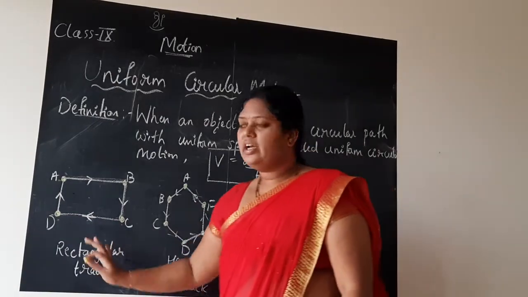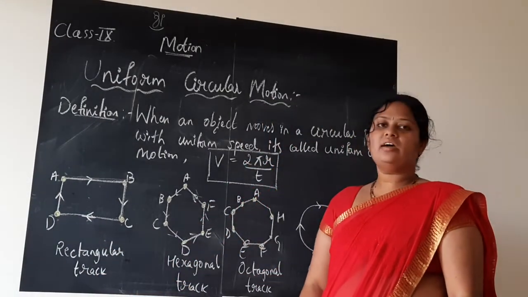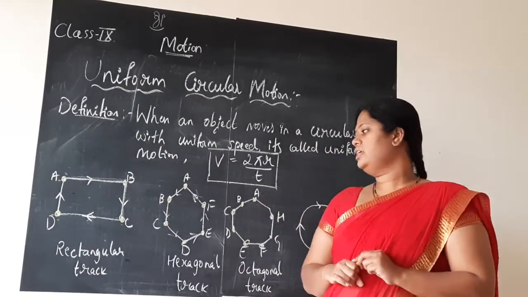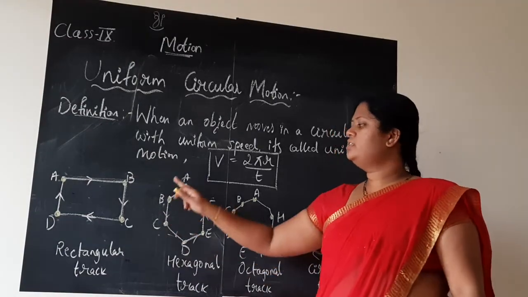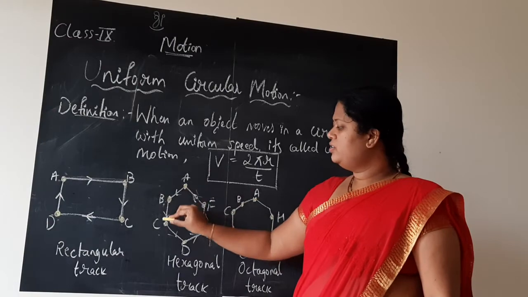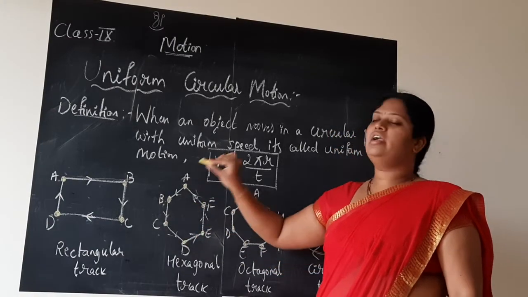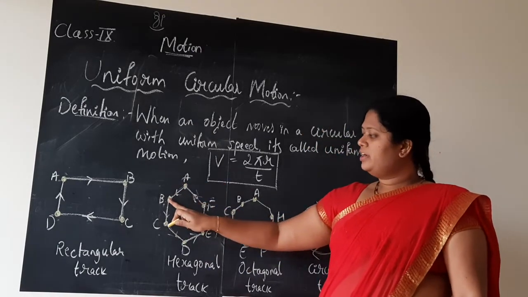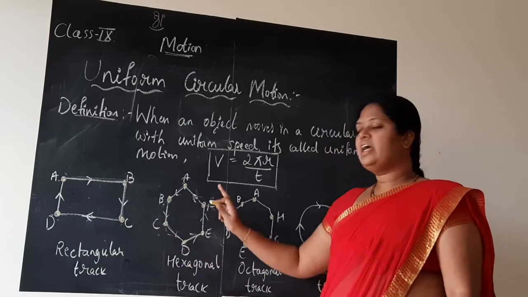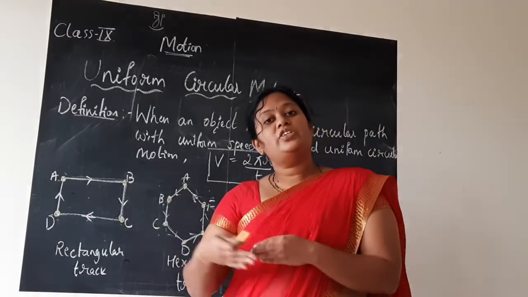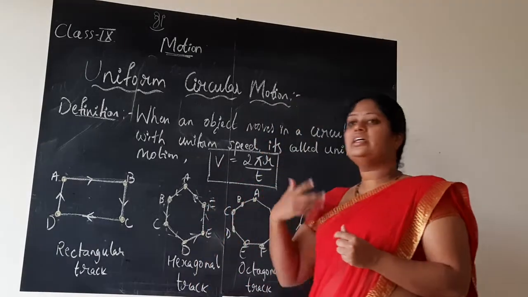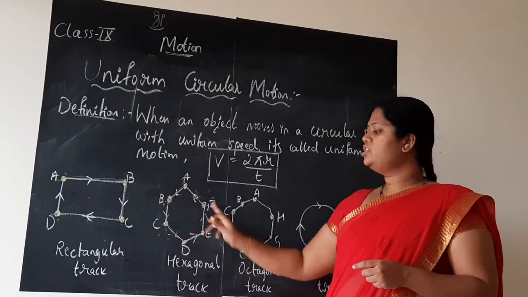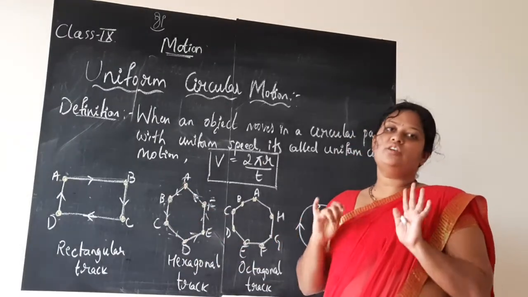Similarly, this is about the rectangular track. Similarly, if you consider the hexagonal track, hexagon means how many sides or vertices it has? 6. Penta 5, hexagon 6. So A, B, C, D, E, F. This is the path he will cover: A to B, B to C, C to D, D to E, E to F and F to A back. So when he is covering this hexagonal track, at all these junctions A, B, C, D, E, F and again A, he is changing his speed of motion. So how many times will he change his speed in a hexagonal track? Obviously you say it is 6.